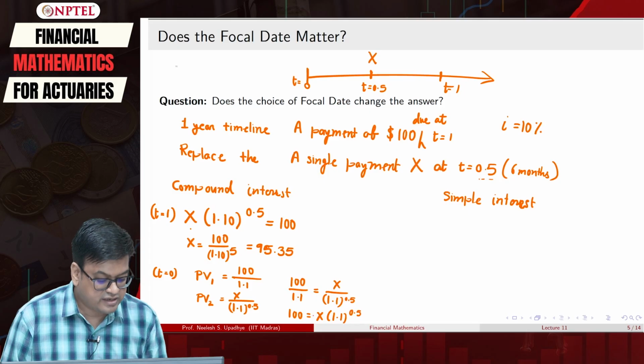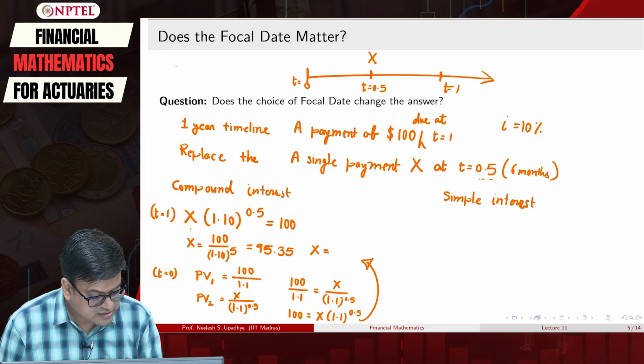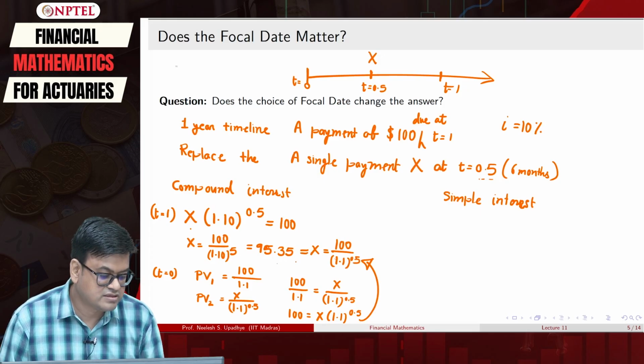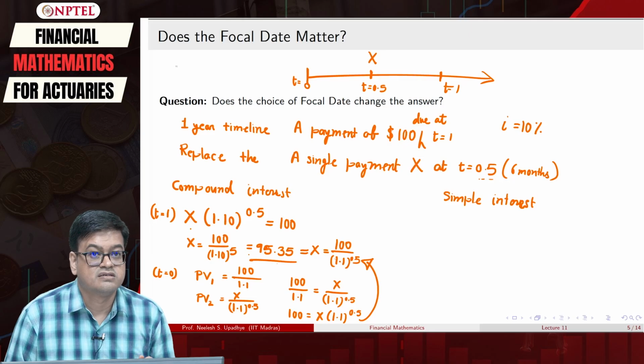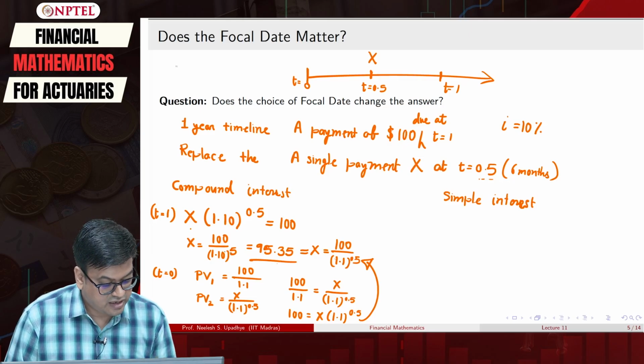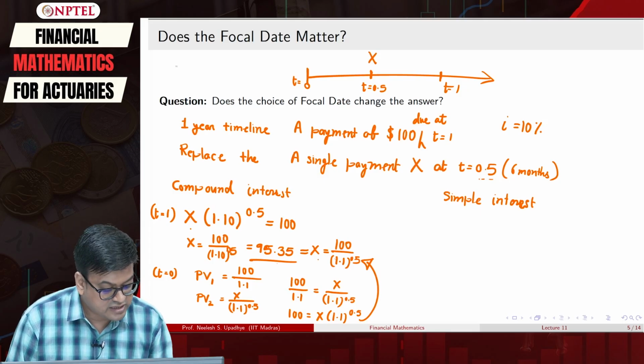And therefore, from this I can say my x is actually 100 upon 1.1 raised to 0.5, which is the same as this, correct. So, when I ask whether they are same, yes, they are same.